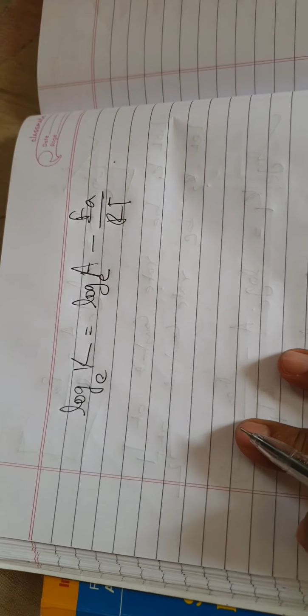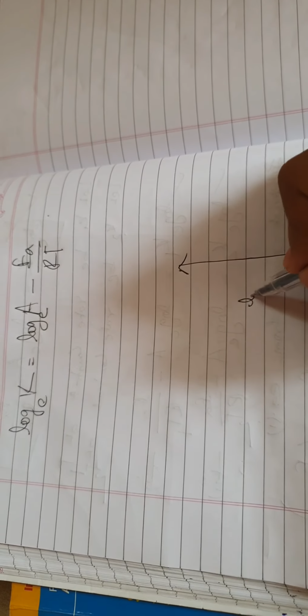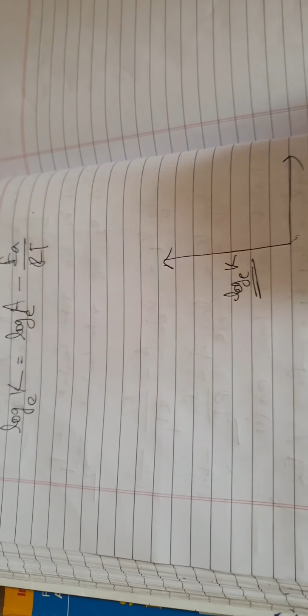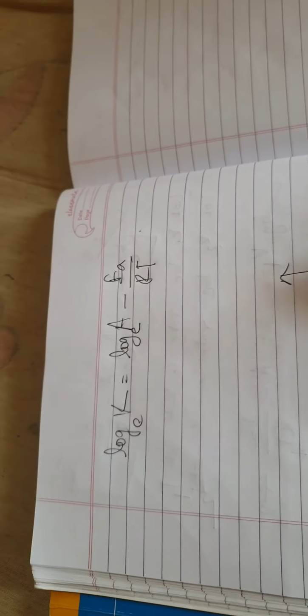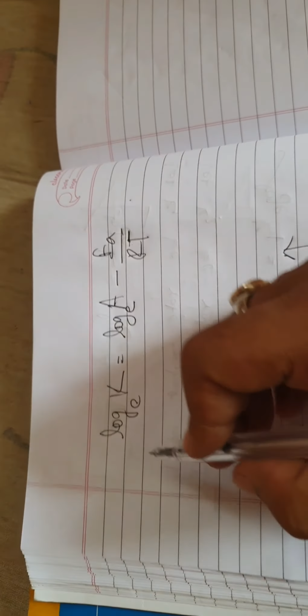Now suppose I want to plot one against the other, that is, I want to plot log base e K, the rate constant, with temperature. Not plotting temperature directly, let me plot 1 by T. Sir, why not plot temperature directly? No, because the variable here is 1 by T, so I will plot 1 by T. I have to bring it in the form y equals mx plus c. So this is my x, and this is my y.